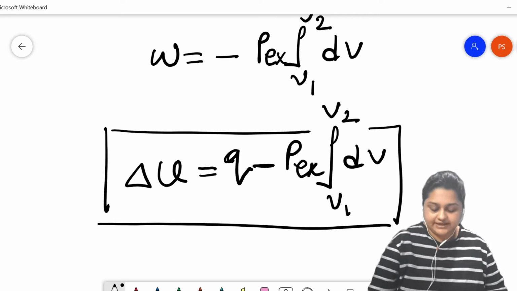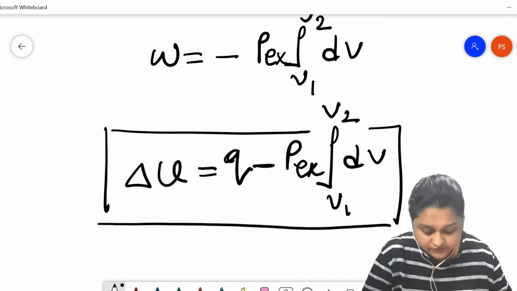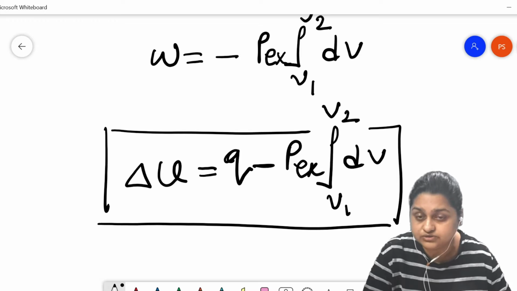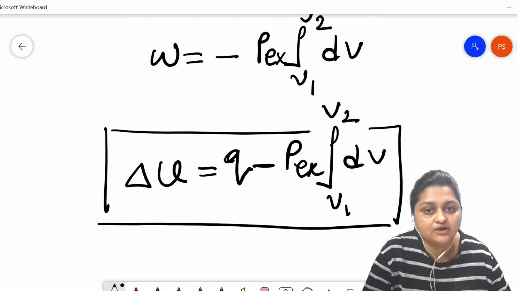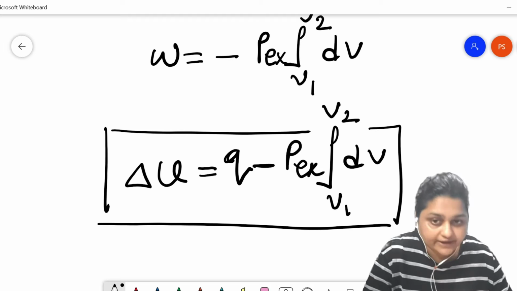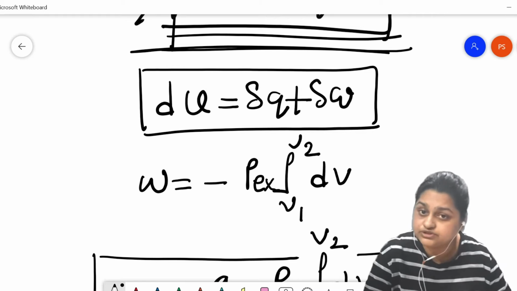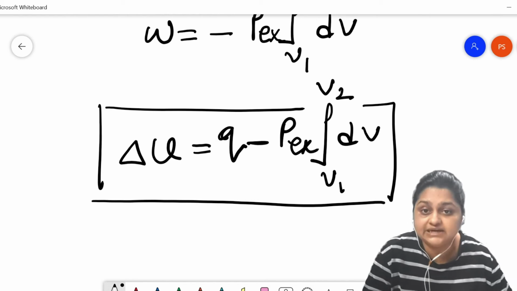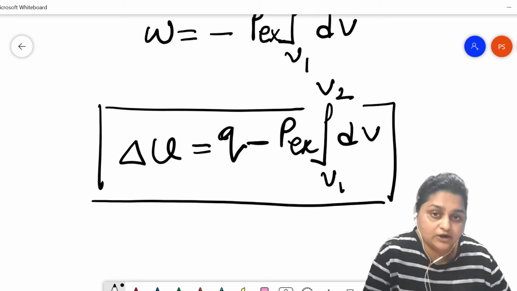So we just studied that the law of conservation of energy is nothing but the first law of thermodynamics, and mathematically it is represented as delta U equals Q plus W when we are talking about a process in which a finite amount of change is occurring. If we talk about an infinitesimally small change, in that case the expression becomes dU equals delta Q plus delta W. Or this expression can also be written as delta U equals Q minus P external times the integration from V1 to V2 of dV.